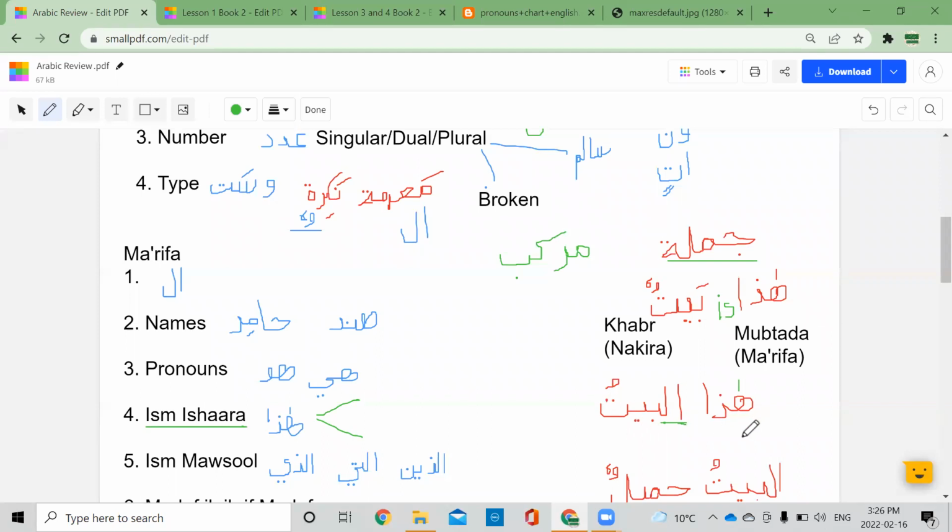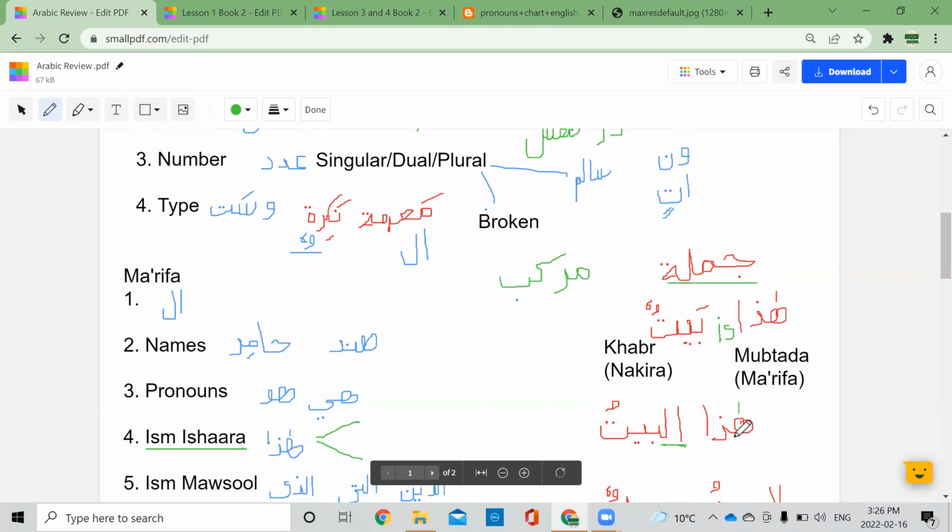Okay. So is this a jumla? Can anyone tell me, is this still a jumla? No. The khabar is missing. Yeah, there's no khabar, correct. It is a murakkab, that's correct. Why? It is incomplete. Because when we translate it, hada means this and al-baytu, house: this house. So the is is missing, right? There's no is to make it a sentence. Hada al-baytu, this house. You need a khabar about it.